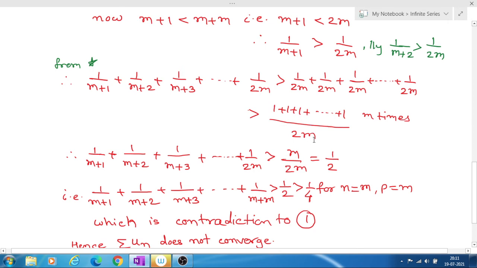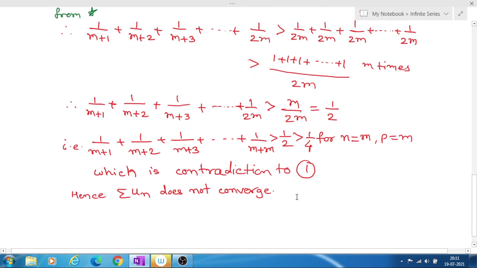Therefore m upon 2m, m gets cancelled, and this is equal to 1 upon 2. So the value of 1 upon m plus 1 plus 1 upon m plus 2 plus 1 upon m plus 3 and so on is greater than 1 upon 2. And you know that 1 upon 2 is greater than 1 upon 4. Therefore this value is greater than 1 upon 4.